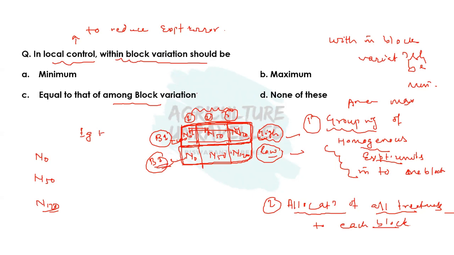And we should compare the different treatments within a block, because the effect of different treatments within a block is mainly due to the treatment effects, and we are just separating the experimental error based on our knowledge, because before starting the experiment we have already known that there is a fertility gradient. So we have already avoided that error by dividing the field, or grouping the field, into different blocks. I hope it is clear now. So this is known as local control, and local control is generally done to reduce the experimental error.